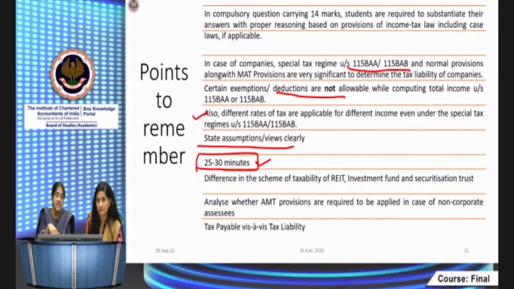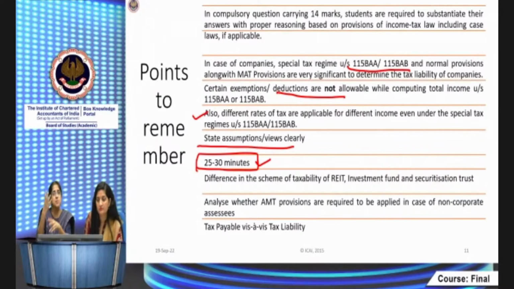Then you have international taxation also. Simultaneously, you will have to apply everything. Because when I take up question 2 and I'm solving it, you have to solve all subparts one after the other. It should not be that you will solve international taxation later. It's not possible. Everything you'll have to solve. So you have your confidence level and your application of provisions. You will do one question on direct tax, one question on international taxation. That's the way you opt for all the questions. See to it that you complete each thing within a span of 25 minutes. So that's the way you can effectively do each question.